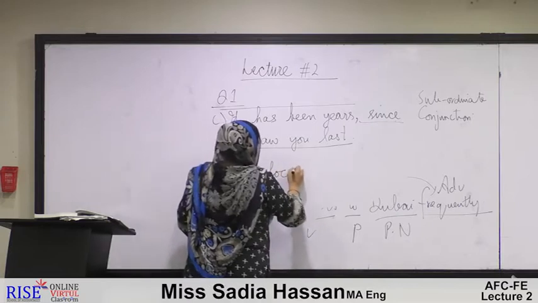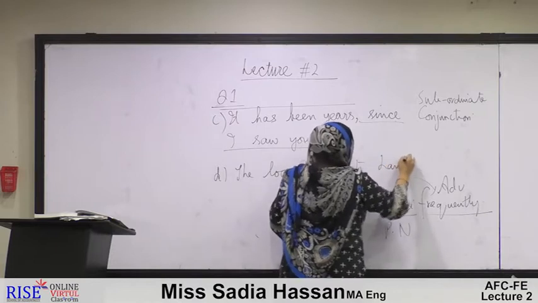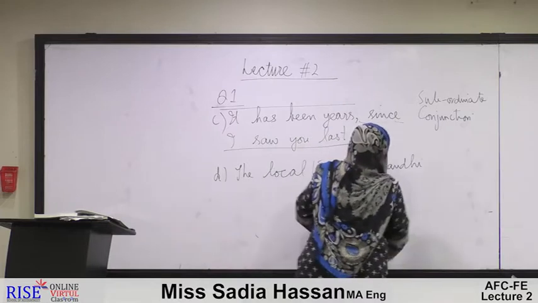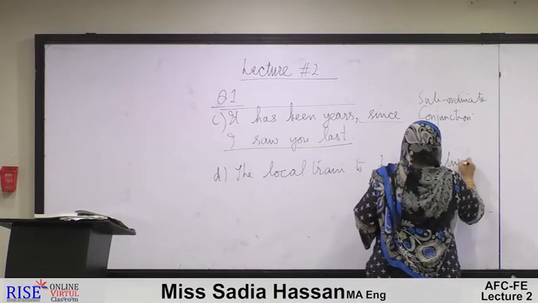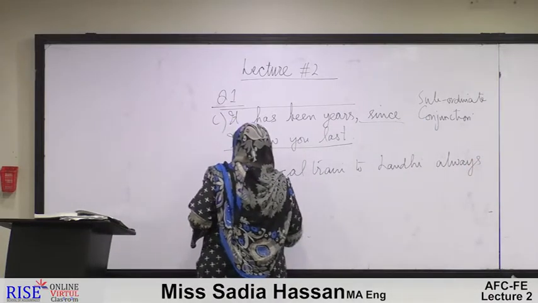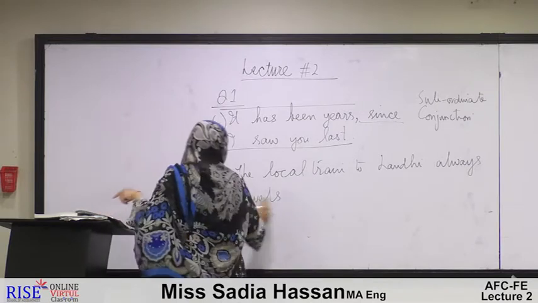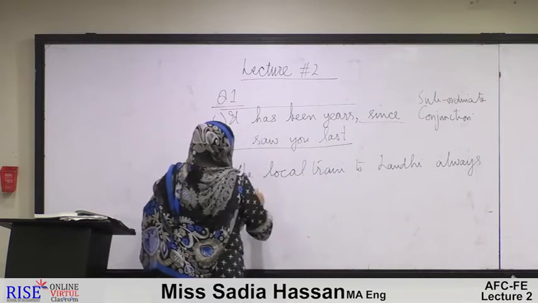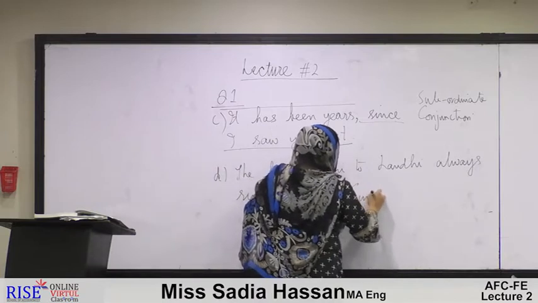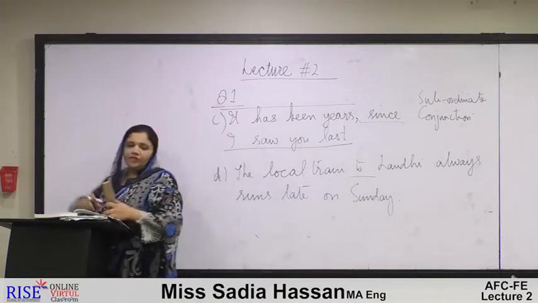Here the word "to" has been underlined, to be found out.